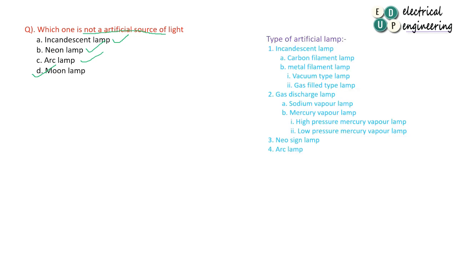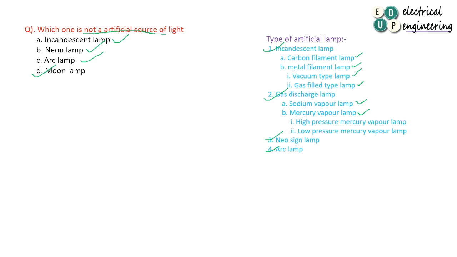Now we'll study the types of artificial lamps. Types of artificial lamps means what? First one is incandescent lamp, second one is gas discharge, third one is neon, and fourth one is arc. Further, this incandescent lamp is divided into carbon filament and metal filament. Further, that metal filament is of two types, one is vacuum type, another is gas filled type. Again, the gas discharge is of two types, sodium vapor lamp and mercury vapor lamp.